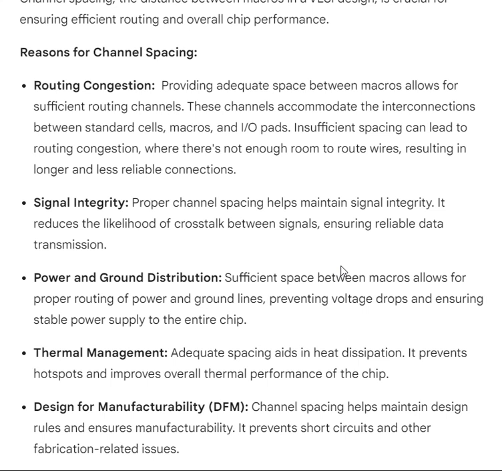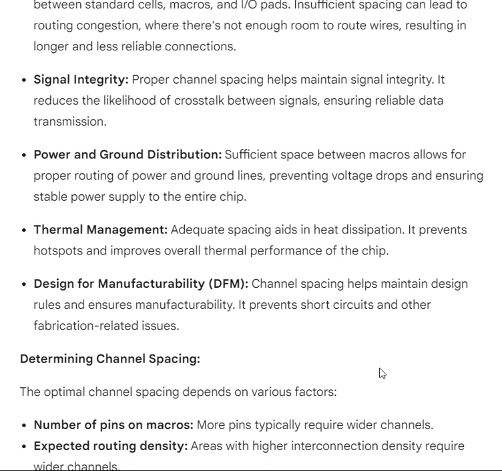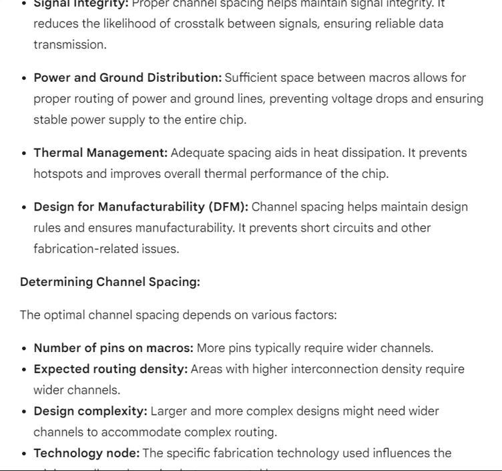It reduces the likelihood of crosstalk between signals, ensuring reliable data transmission. Power and ground distribution. Sufficient space between macros allows for proper routing of power and ground lines, preventing voltage drops and ensuring stable power supply to the entire chip. Thermal management. Adequate spacing aids in heat dissipation. It prevents hotspots and improves overall thermal performance of the chip.